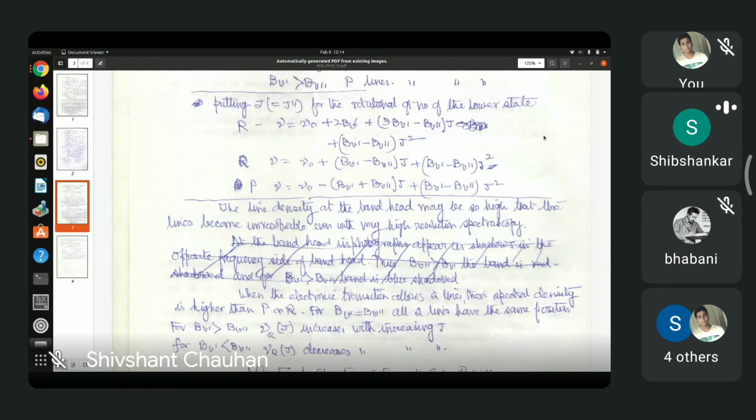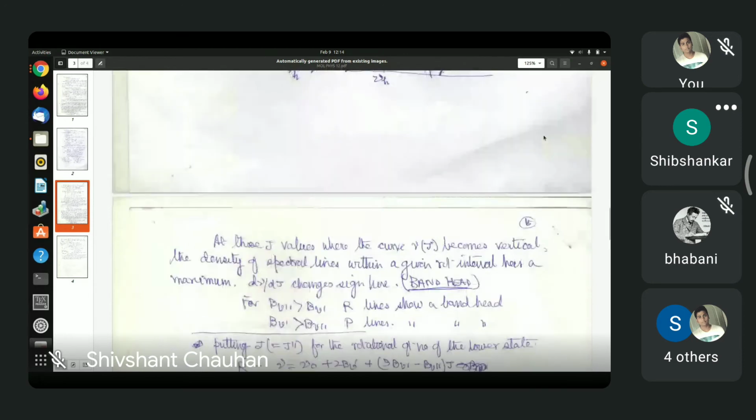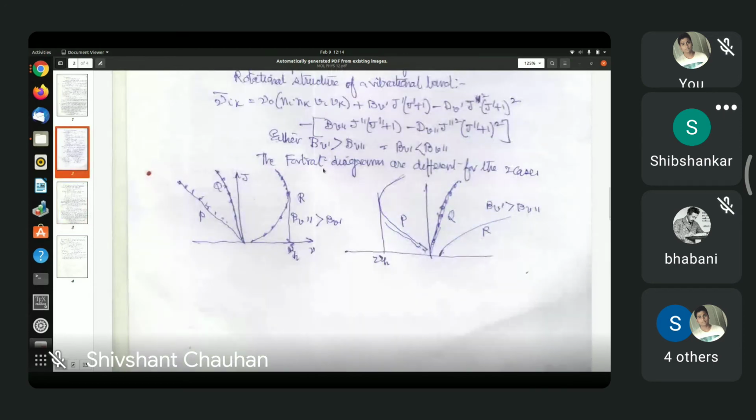And you see the previous diagram. Look at the previous diagram, please. Yes, here you see the band head. In the first diagram, the band head is on which branch? Which branch? In the first diagram, which branch has the band head? Sir, the Q branch. R branch. R branch, sorry, yes. R branch. So this is typical if B prime is less than B double prime. Then the R branch will have a band head.